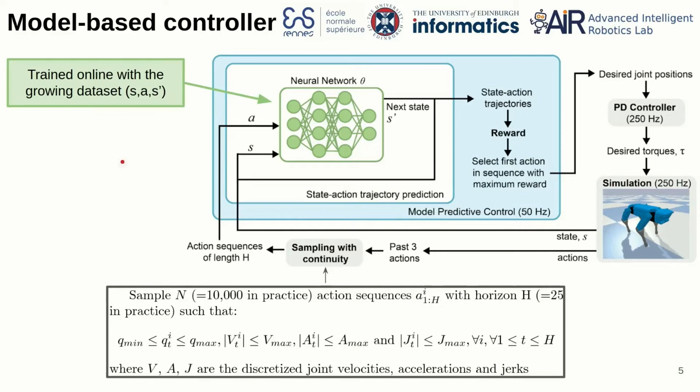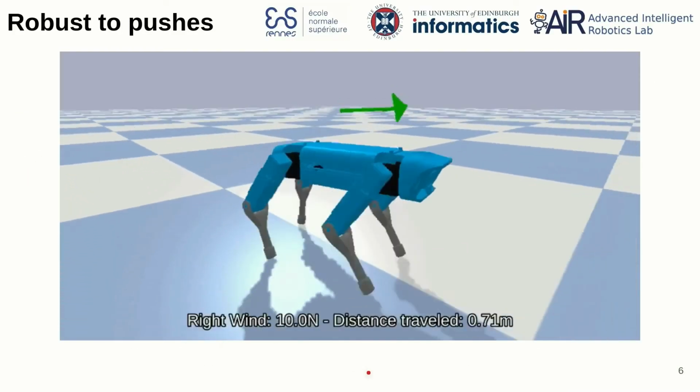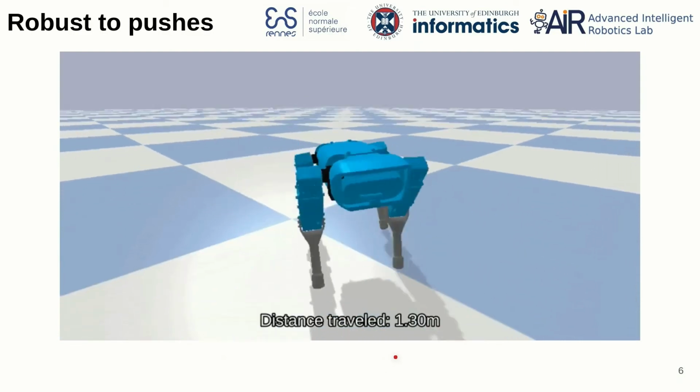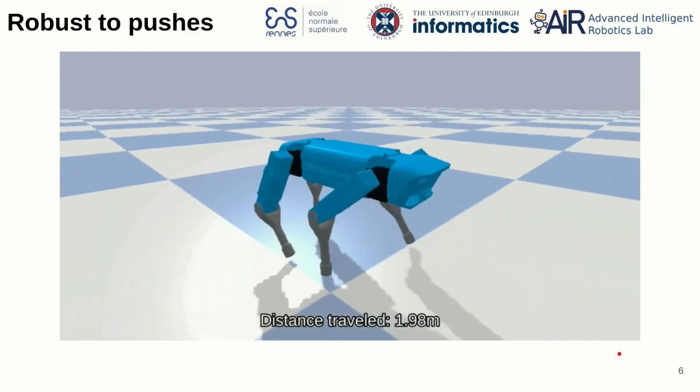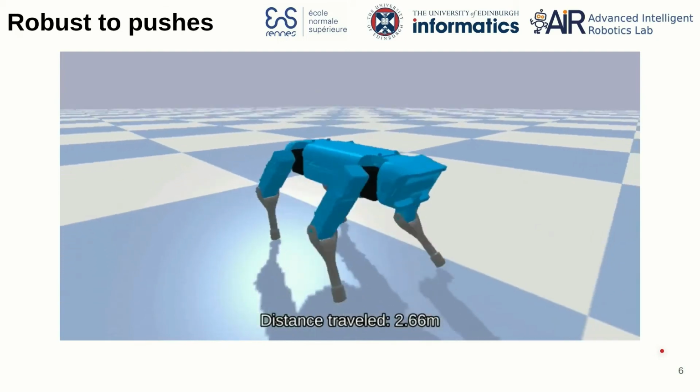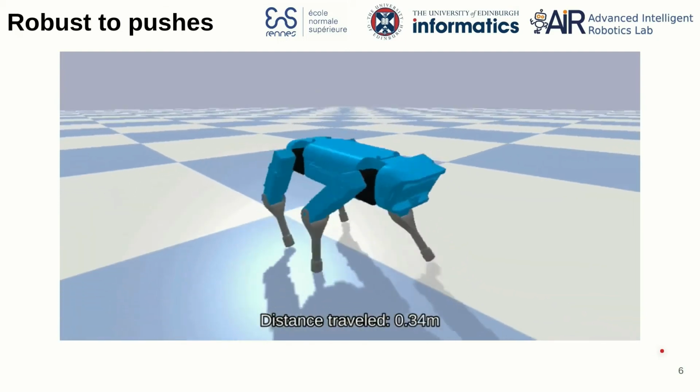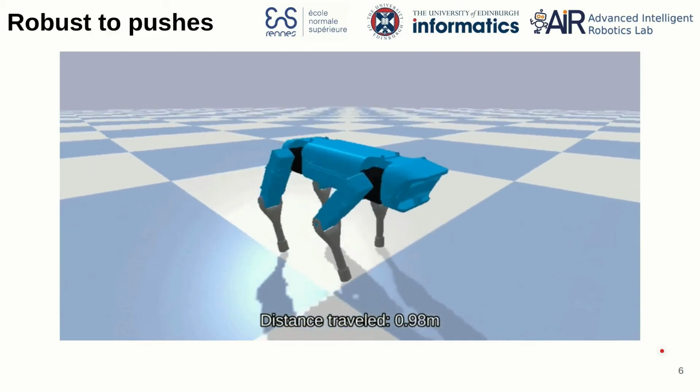One thing we want to highlight is that our model is trained online with a growing dataset of sampled state action next states, which are gathered all along the training episodes. After 200 training episodes of 10 seconds, which corresponds to less than 1 hour of training, our controller is able to make the robot move forward and is also robust to pushes. Here you can see that after each push, the robot stays on track and does not fall over.